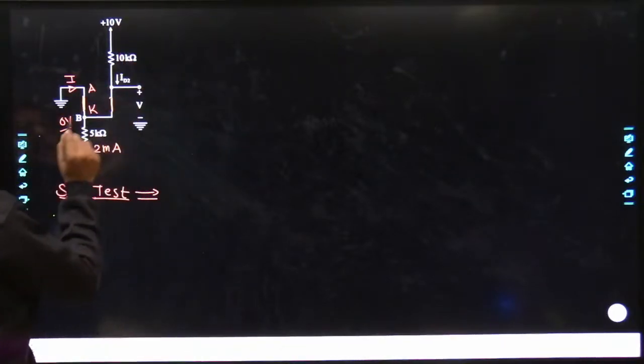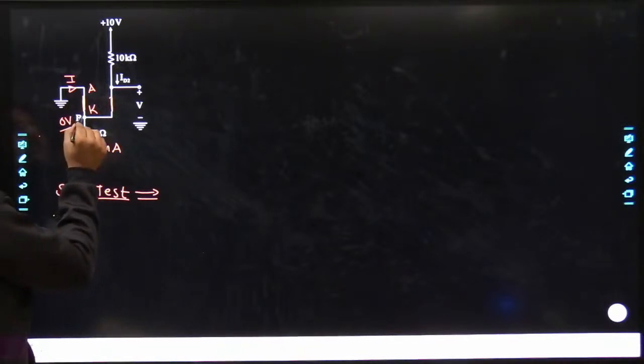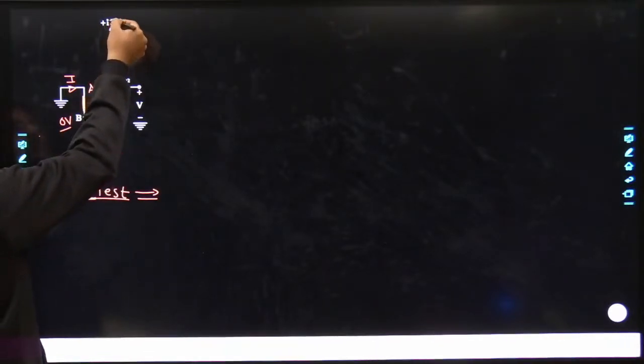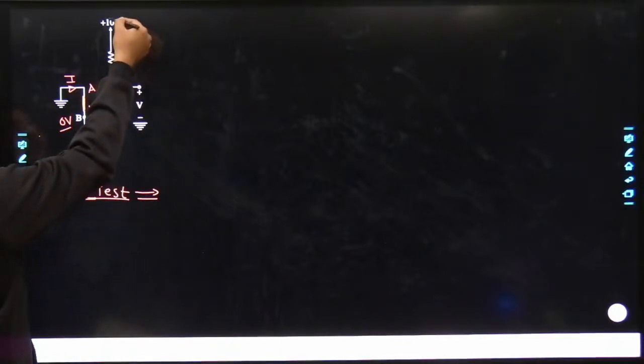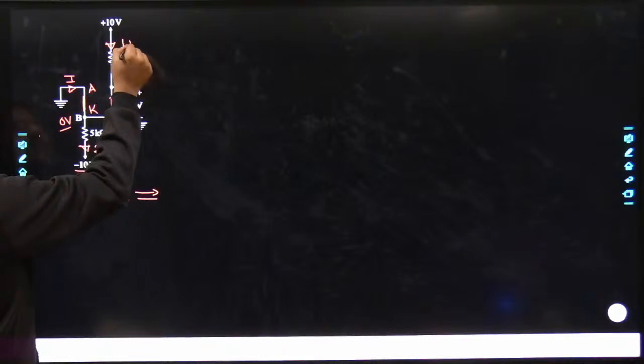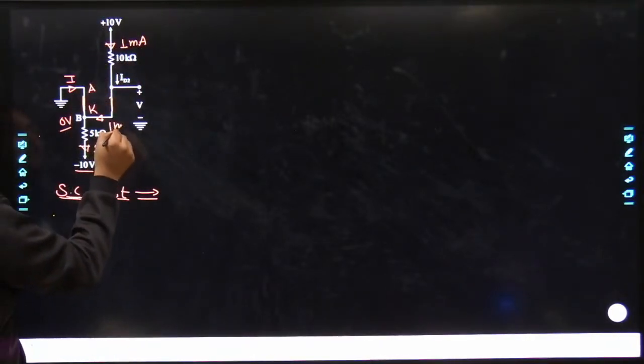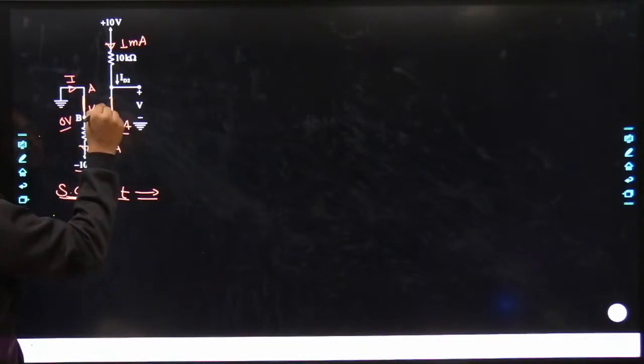Agreed, no? No. Focus over this limb. My dear friends, this is being connected with the ground. Now this is also at same potential. So you can see very well that 10 minus of 0, there would be a flow of current from higher potential to lower potential. 10 minus 0, that's simply 10 divided by 10, that's nothing but 1 milliampere. My dear friends, the 1 milliampere current is coming across this junction from right to left.